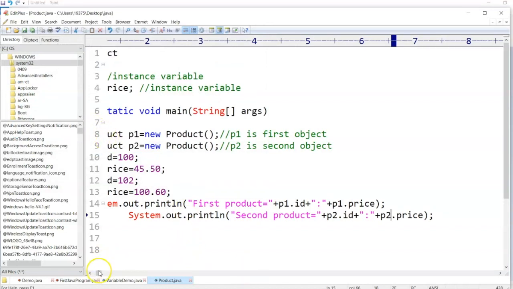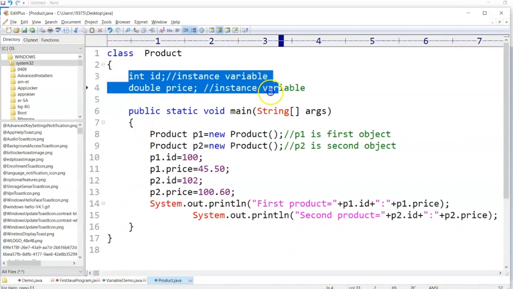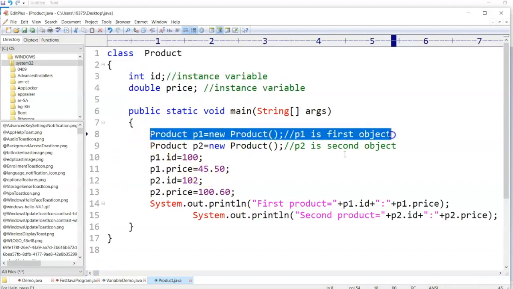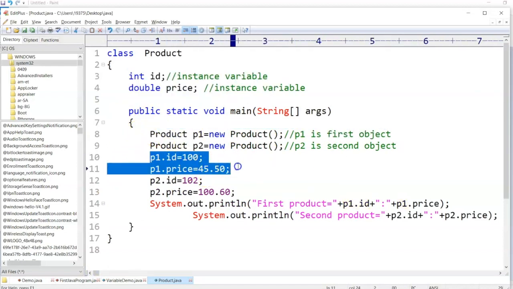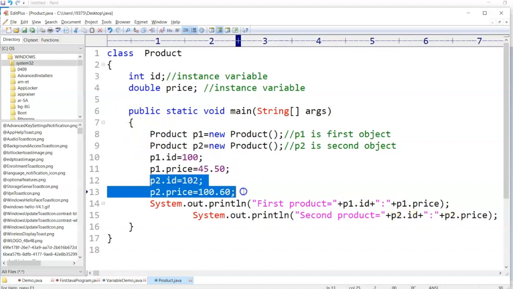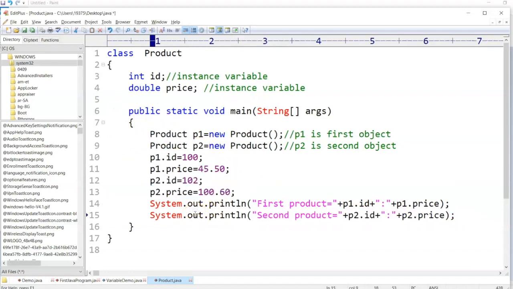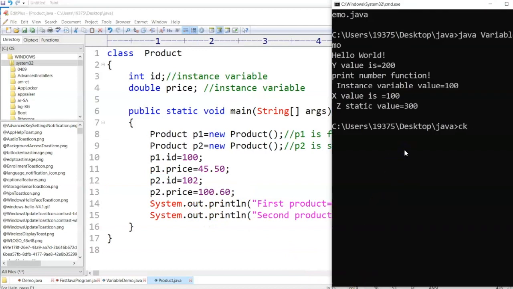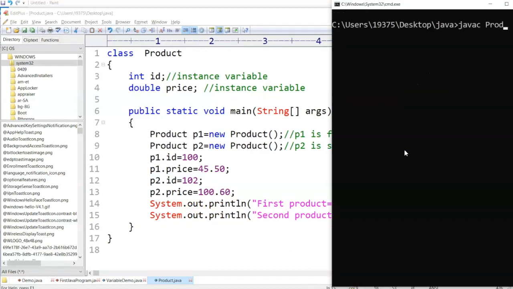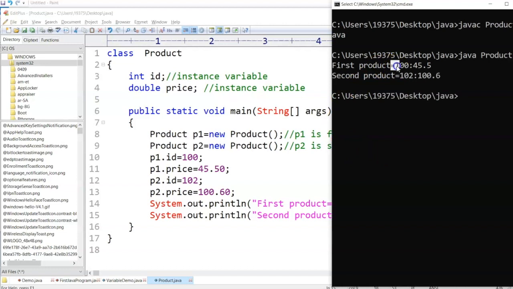Perfect. So we have everything now. I created an instance variable for every object. It is allocating memory and you can store some data related to that product. Save this and compile. javac Product.java, java Product. You can see it prints the ID first, which is 100, and it prints the 45.5. And for the second product, it prints the ID and then it prints the price.